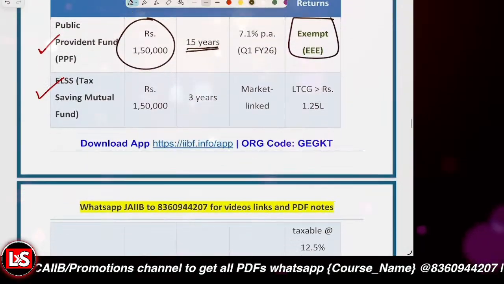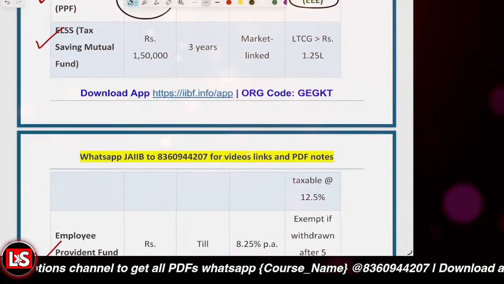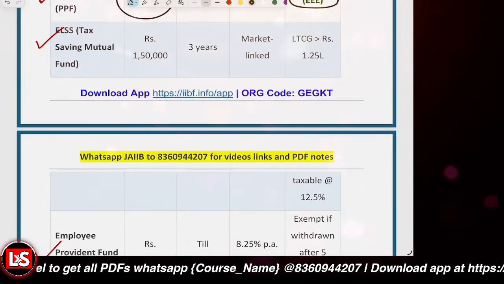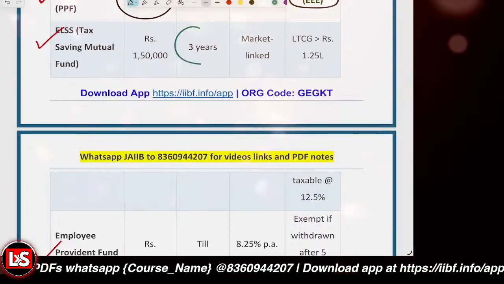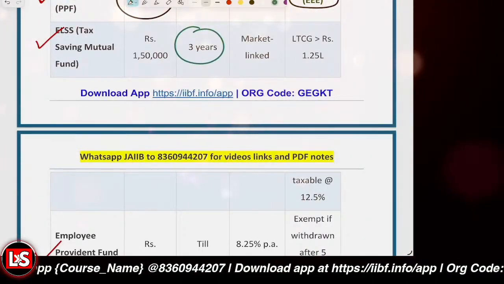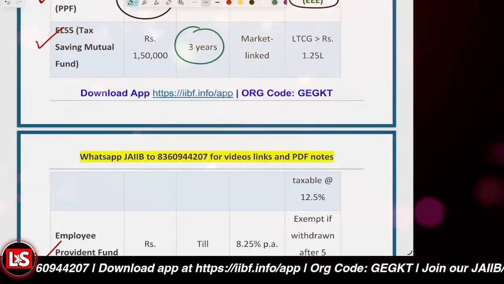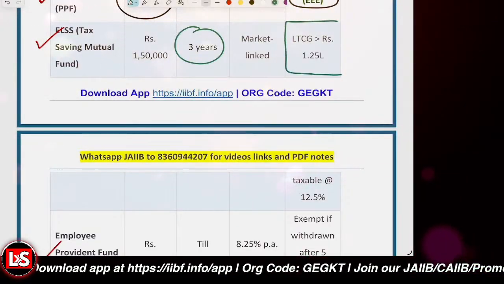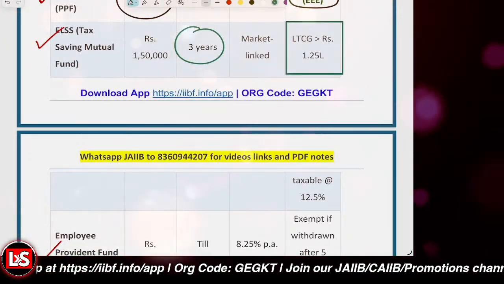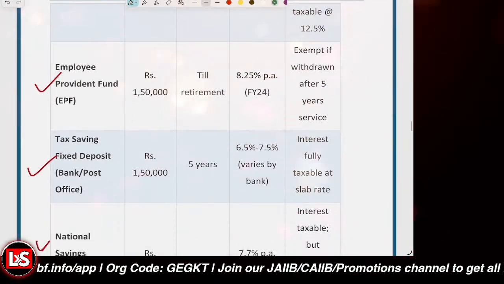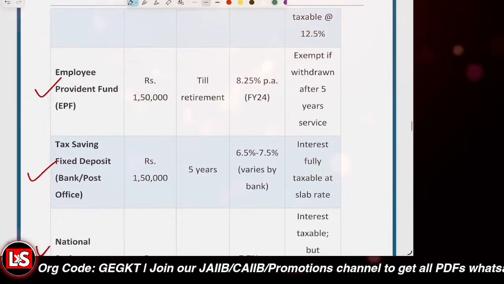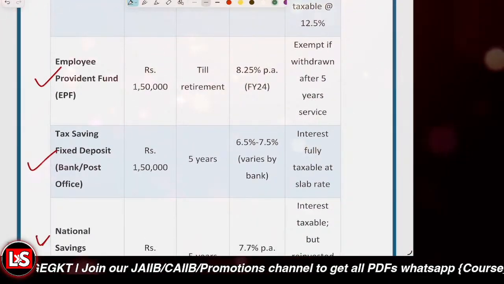Okay. Further, it's the ELSS mutual fund. That's market linked. The lock-in period is 3 years, and the LTCG, long-term capital gain, is taxable if it is above 1.25 lakh. Then it is taxable.